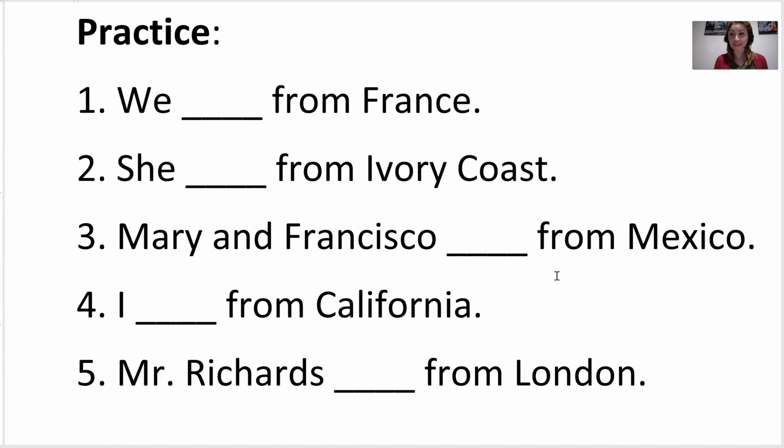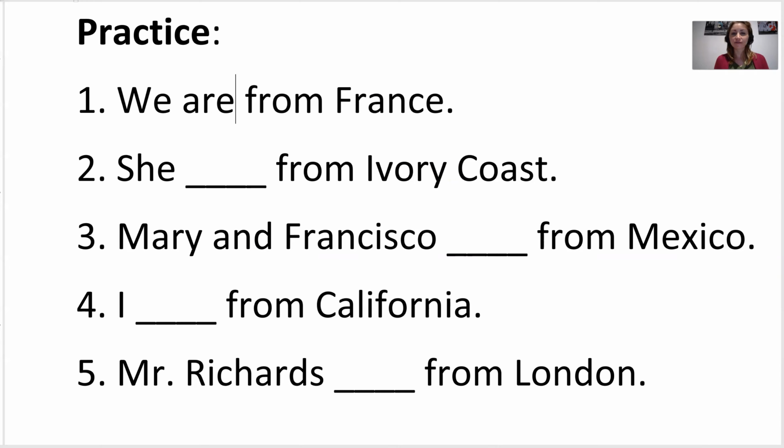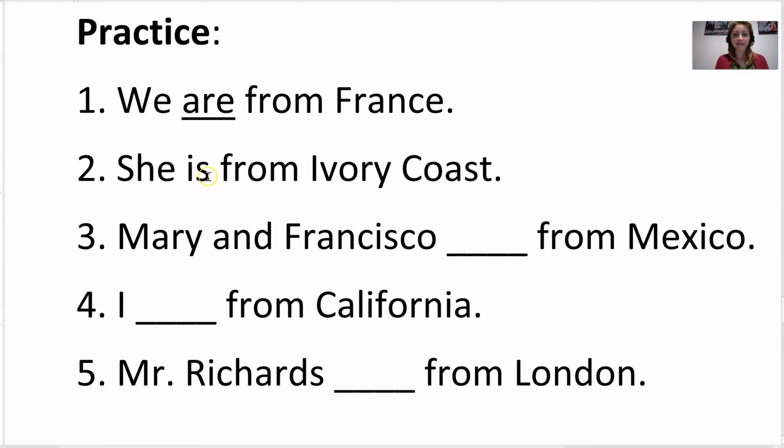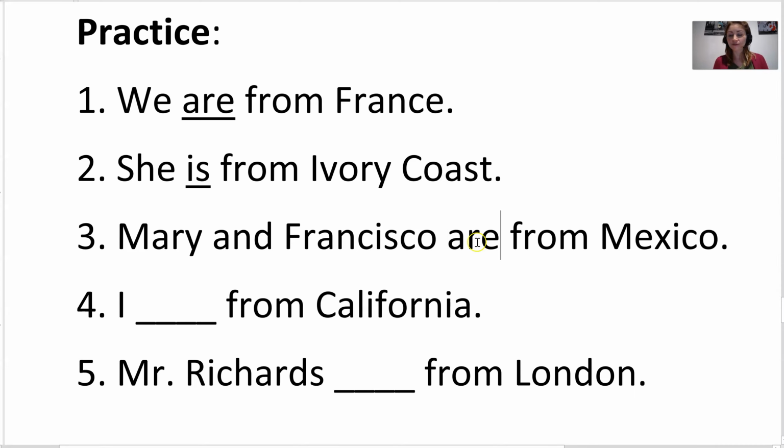Okay, let's check the answers. So number 1, we are from France. Very good. That's 2 or more people together. Number 2, she is from Ivory Coast. 1 woman, she is. Number 3, Mary and Francisco are from Mexico.